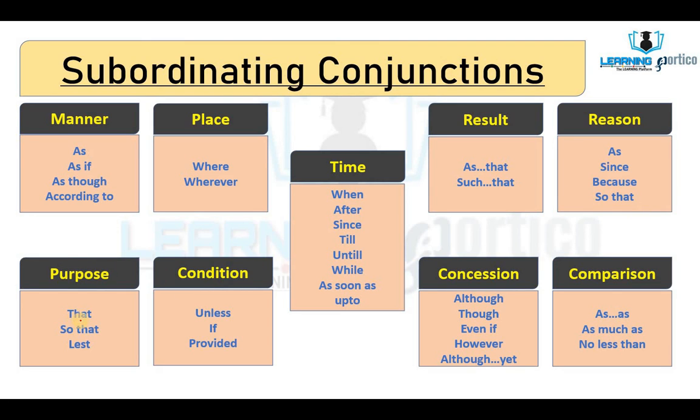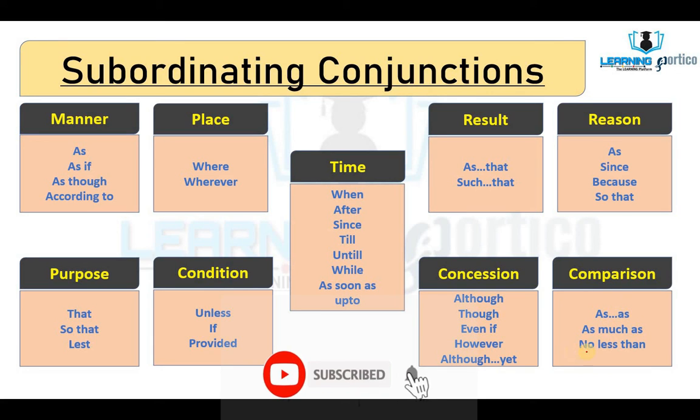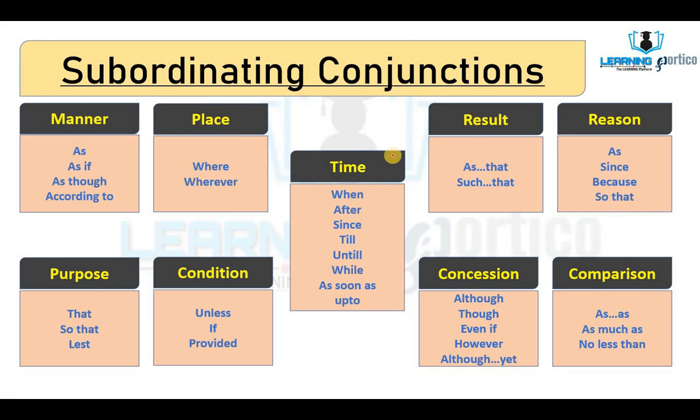Purpose: that, so that, lest. Condition: unless, if, provided. Concession: although, though, even if, however, although yet. Comparison: as much as, no less than. These were the different classes of subordinating conjunction with their examples.